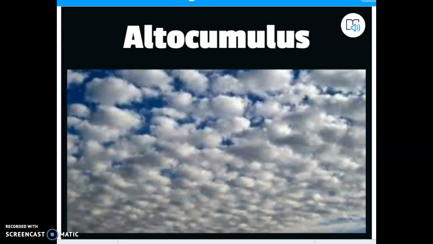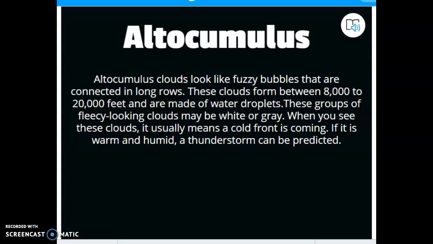Altocumulus. These are a little bit different. You can kind of assume that there's a storm coming later on, especially if it's warm and humid outside, because when you see these clouds, it means a cold front is coming. Now that may not make a lot of sense to you right now, but pretty soon that's going to be something extremely important to you. And we'll probably refer back to this with the altocumulus clouds. Again, not something I'm going to test you on. This is to put on the project if you want to, and we will move on from that.